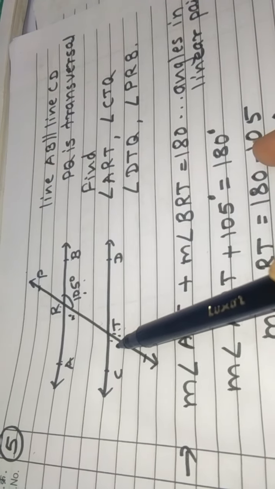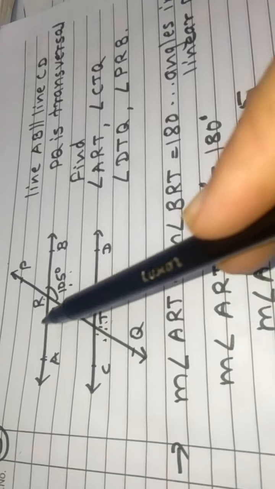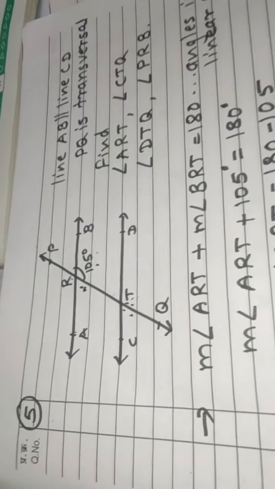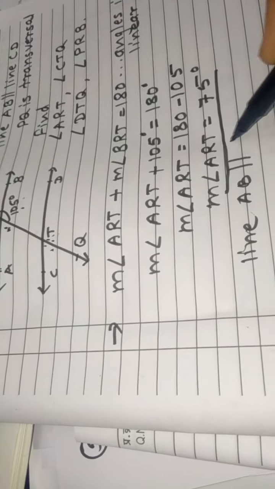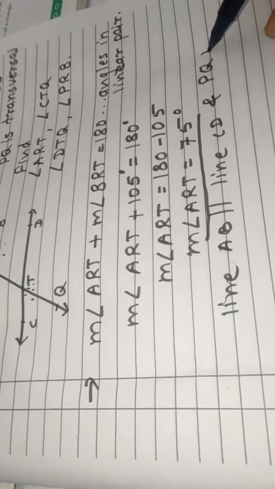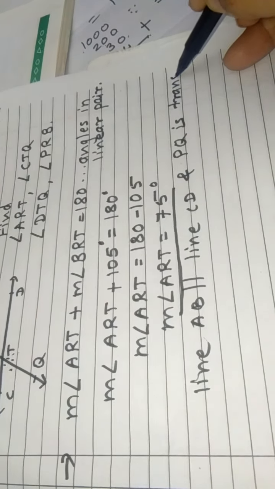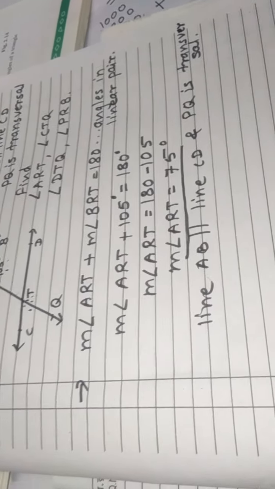Now CTQ. ART and CTQ, they are corresponding angles. Two parallel lines and they are transversal. Then corresponding angles are congruent. What we have given? Line AB parallel to the line CD and PQ is a transversal. PQ transversal आहे.